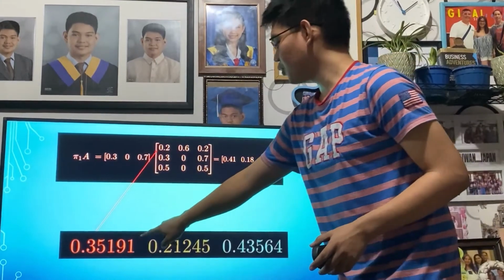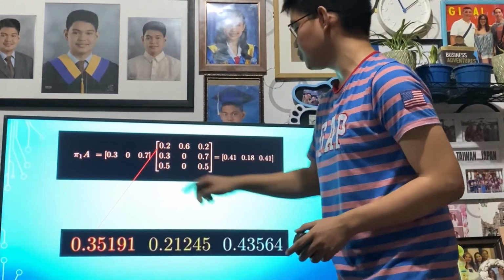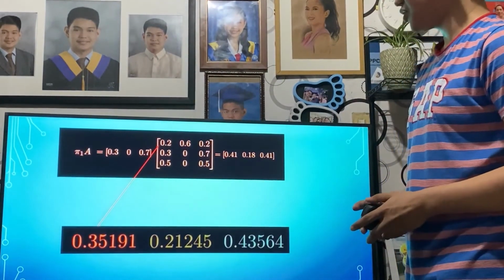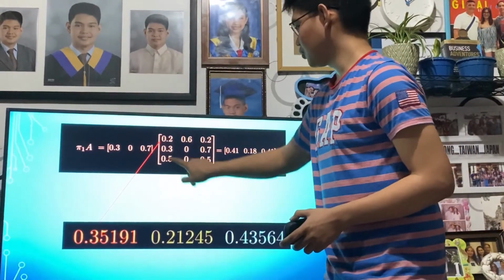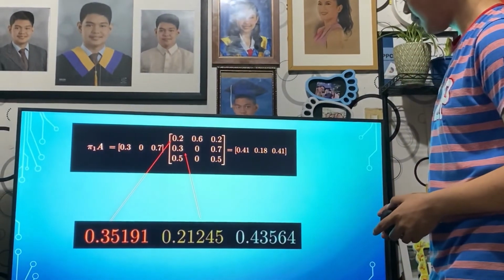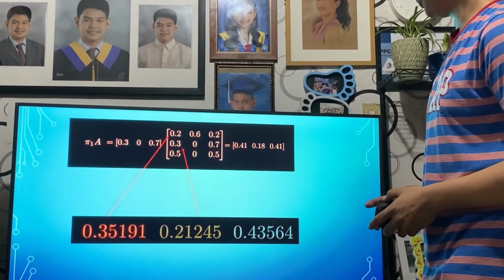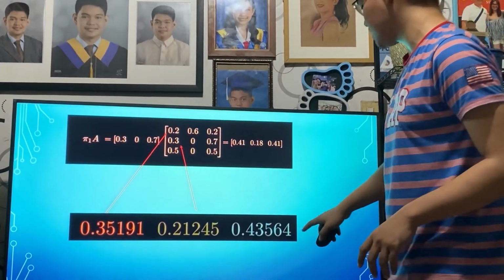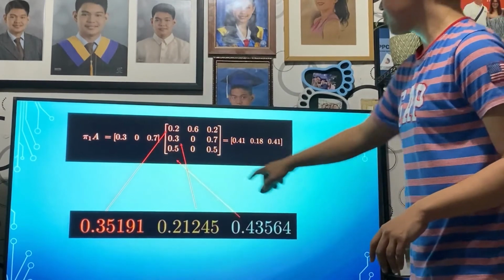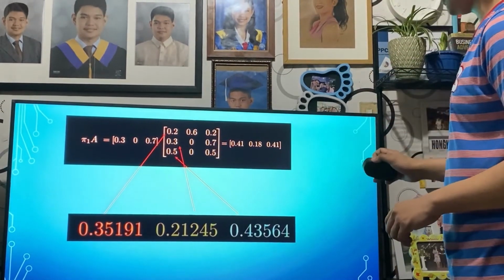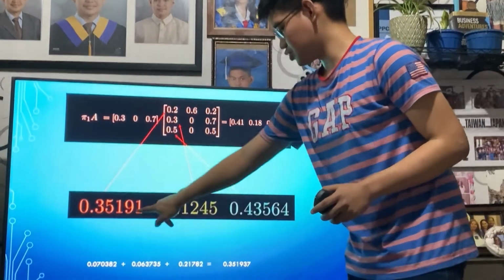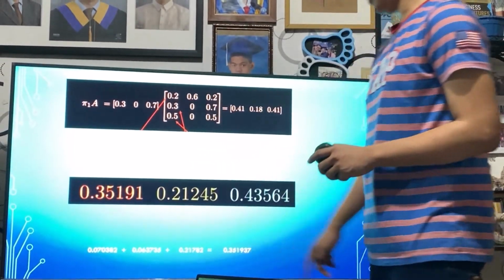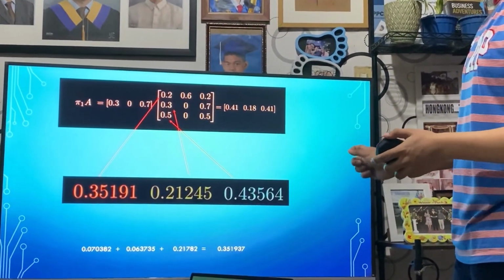We multiply 0.35191 by 0.2, that's 0.0382, plus we multiply this to this, we get 0.06375, and we multiply 0.43564 by 0.5, and we get this. And we add them all together. If you notice, they're almost the same, or maybe we can really say that they're the same, with very minimal change.